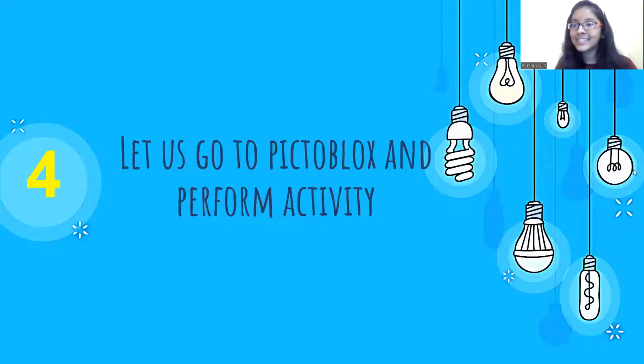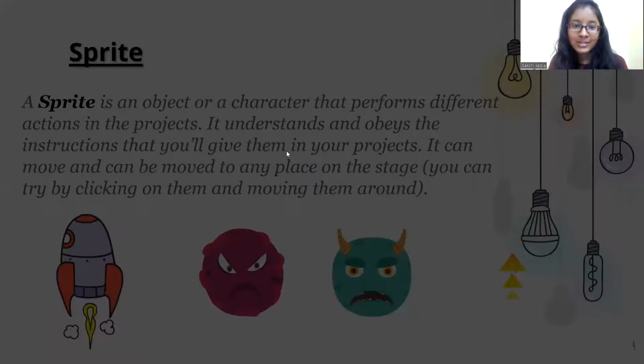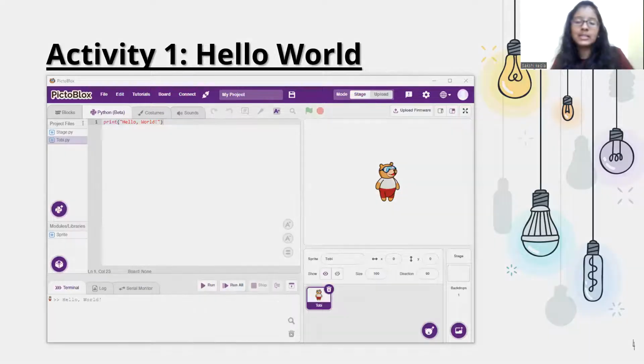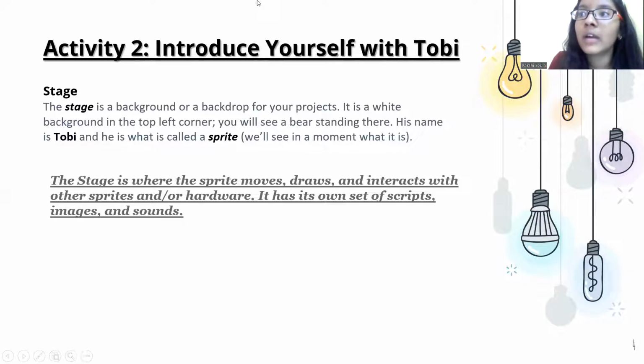And the activity is something to do with the sprite you have just seen, Tobi, right? I haven't introduced you to a sprite. Fine, let us do this one first, and then I will introduce you. Clear?